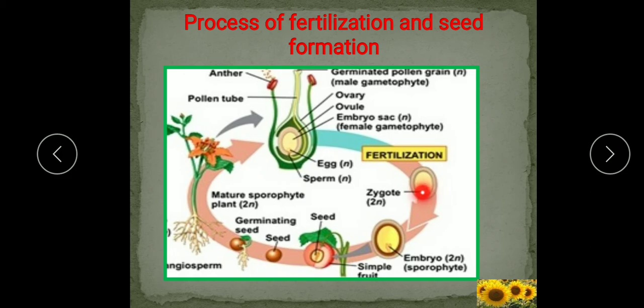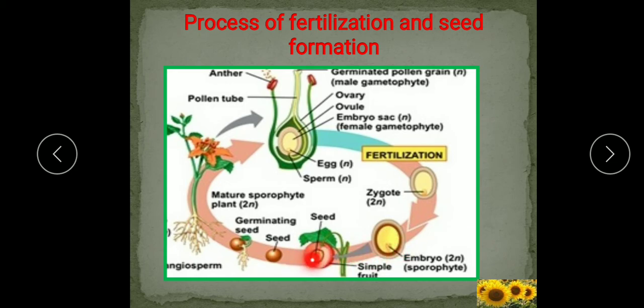This zygote divides and continues to grow into the embryo. You can see inside it an embryo is growing, and it has two cotyledons and an embryonic axis in it, that I will show you in the seed, because after this the seed formation is there.